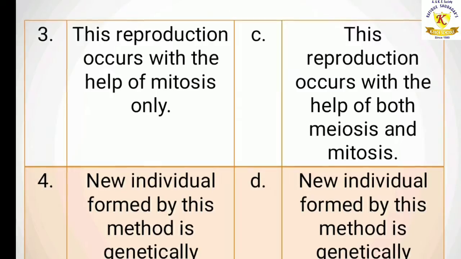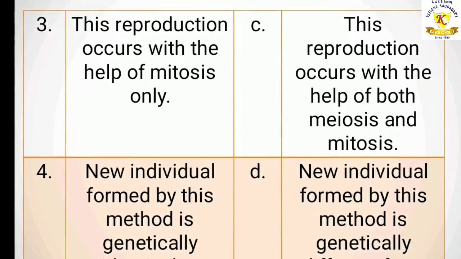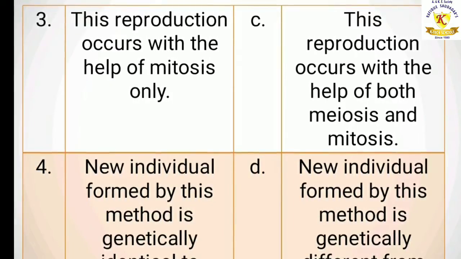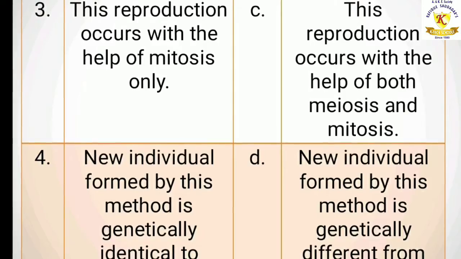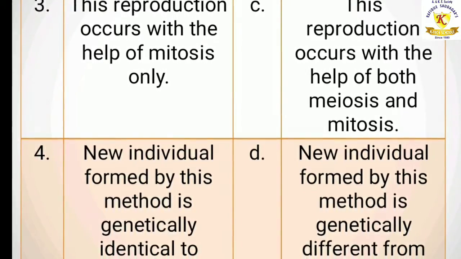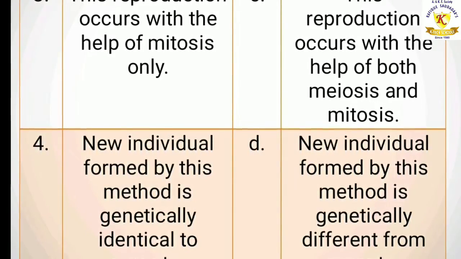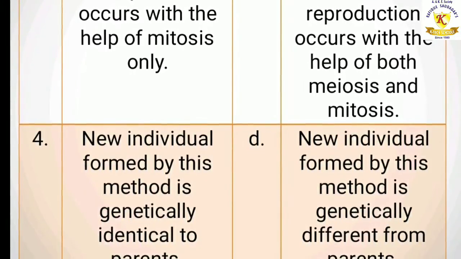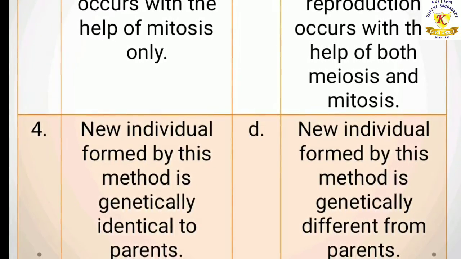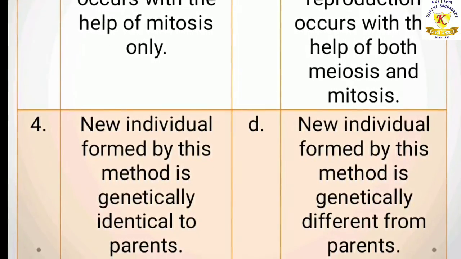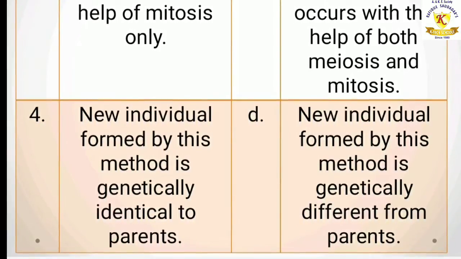Third point, this reproduction occurs with the help of mitosis only, and this reproduction occurs with the help of both meiosis and mitosis. Fourth point, new individual formed by this method is genetically identical to parents, while in sexual reproduction, new individual formed by this method is genetically different from the parents.